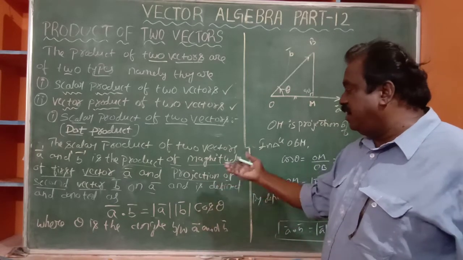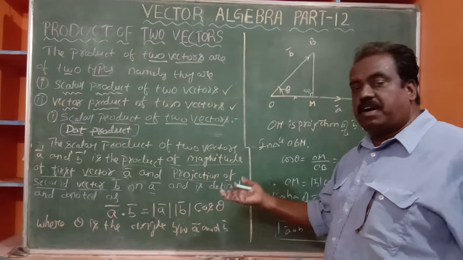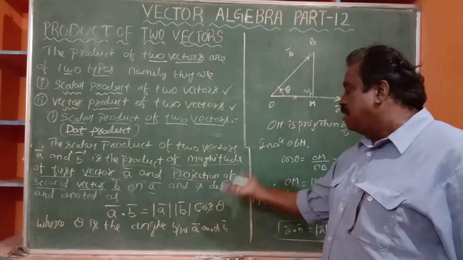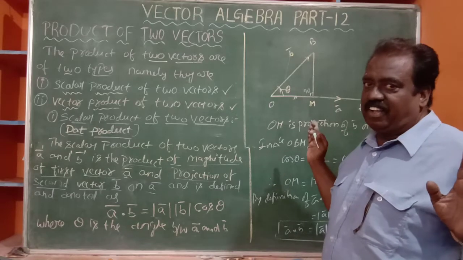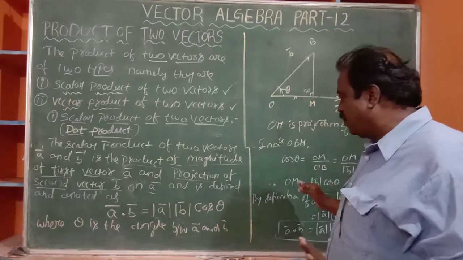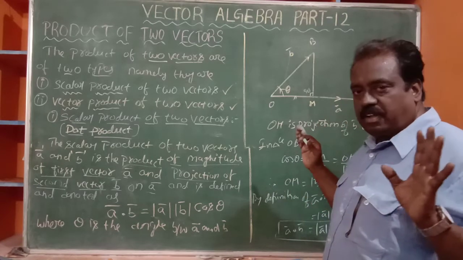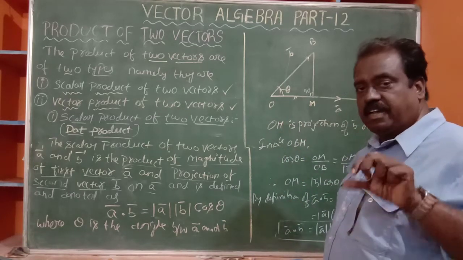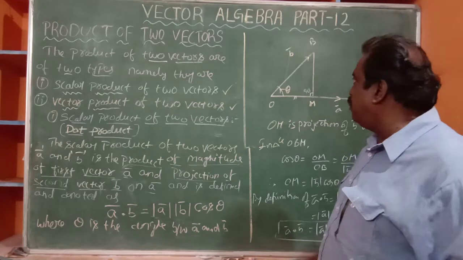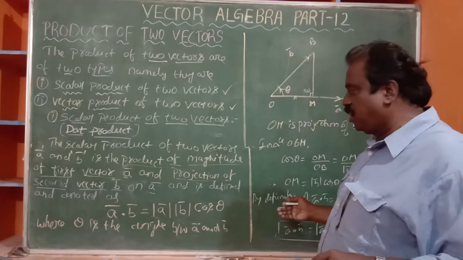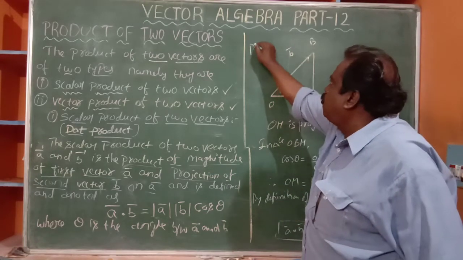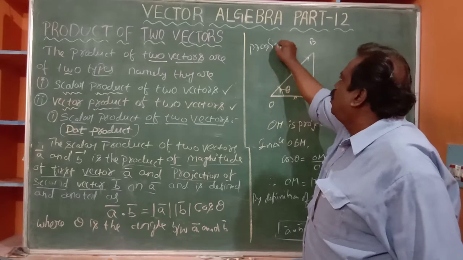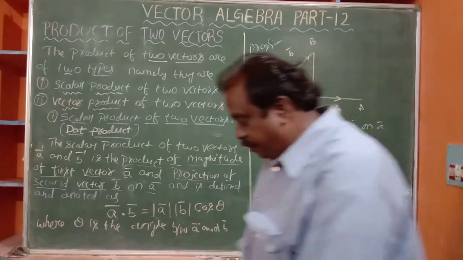It is defined and denoted as A bar dot B bar is equal to mod A bar mod B bar cos theta. That is the derivation, the geometrical interpretation, and like that we have to write the proof.